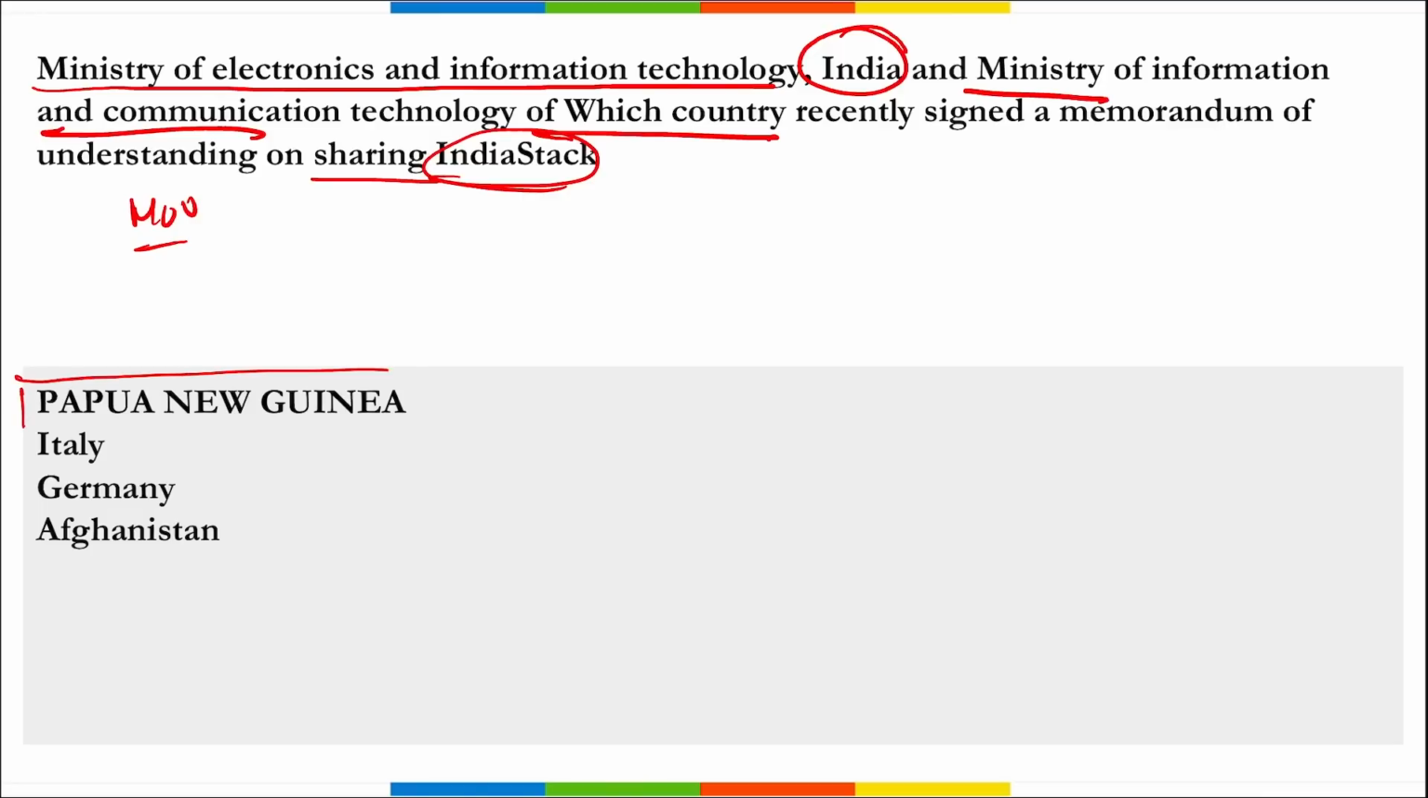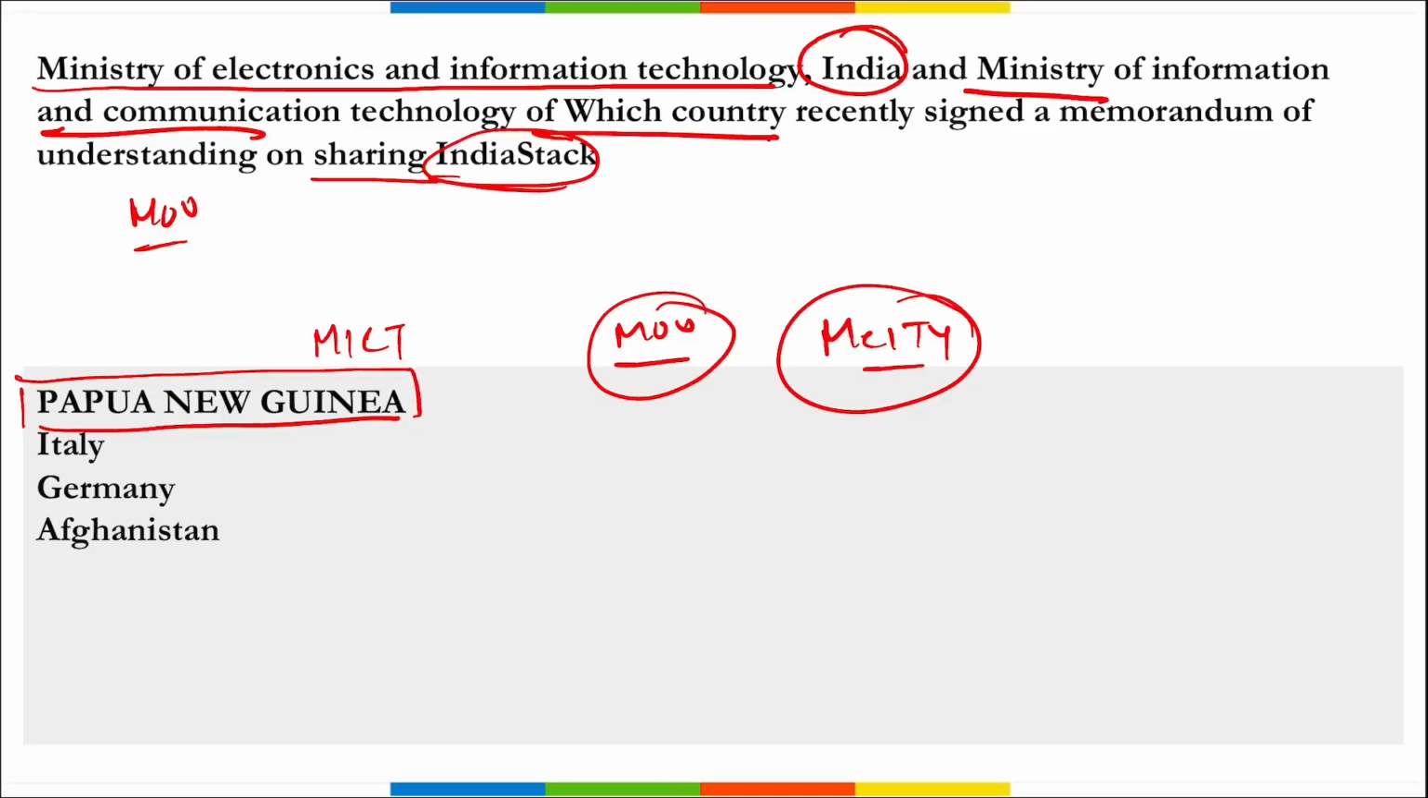So it is your Papua New Guinea, remember, MICT, that is Ministry of Information and Communication Technology, correct, of Papua New Guinea. They recently signed a memorandum of understanding with MEITY, and this was to implement or share the India Stack, right? That means how India has catered the huge population, that is the world's largest population, using digital solutions, right? That is your India Stack, correct?